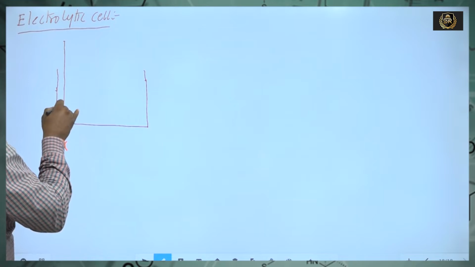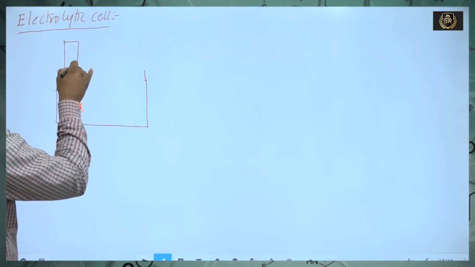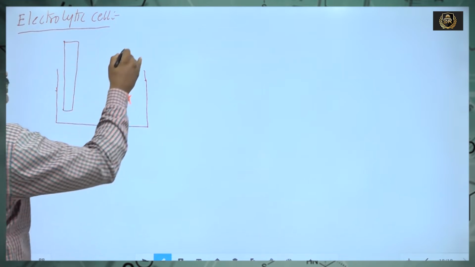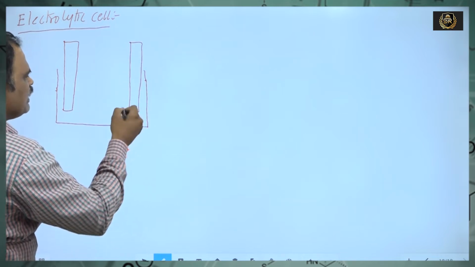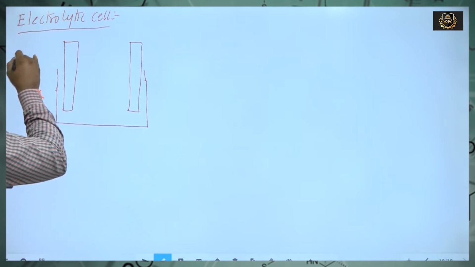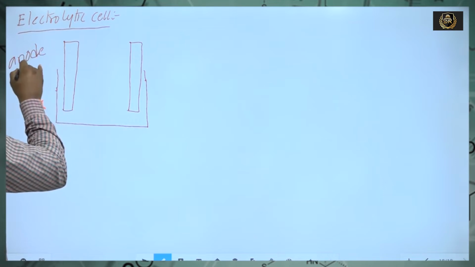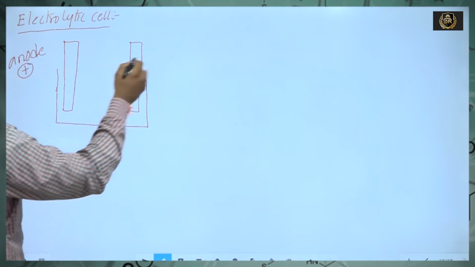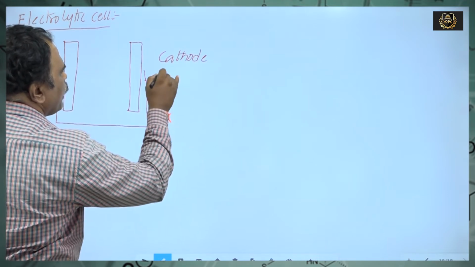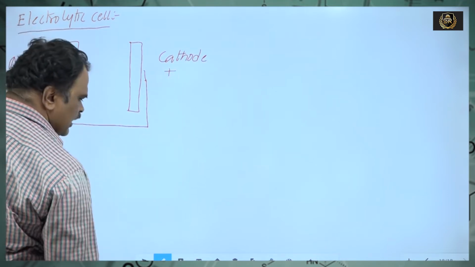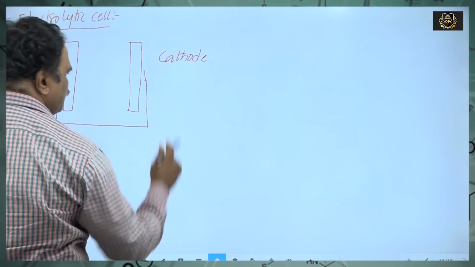The cell consists of two electrodes, two rods. One is the anode, the next one is the cathode. The sign of the anode is positive and the sign of the cathode is negative.